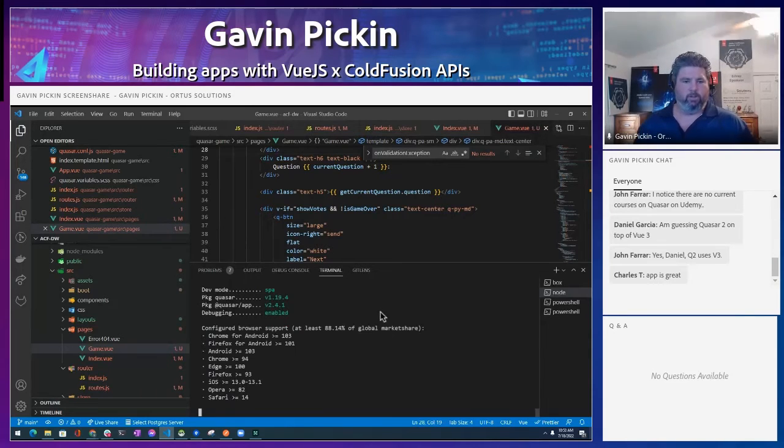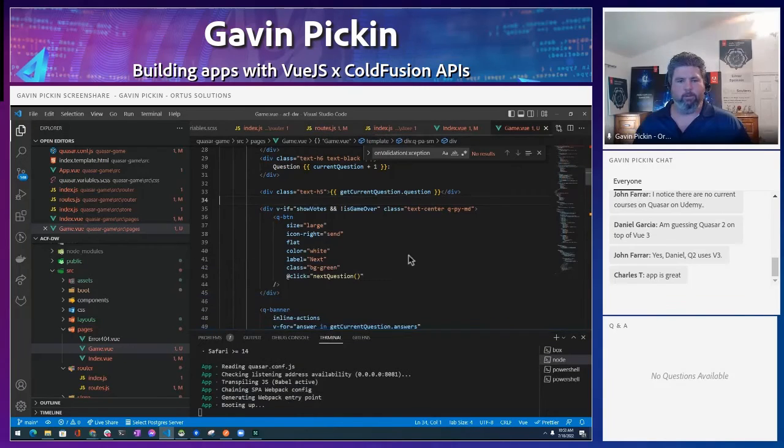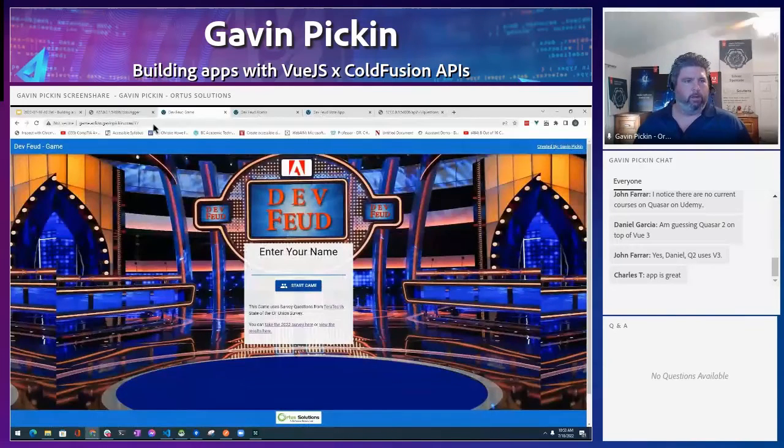And what it's going to do is it's going to roll through, it's going to spit out a SPA mode for us, and it's going to set up all the hot reloading and everything for us. So we can actually tweak this a little bit and see what happens. So this app is online here, so we're going to have a new one pop up in a minute, and that's going to give us the access to do that.